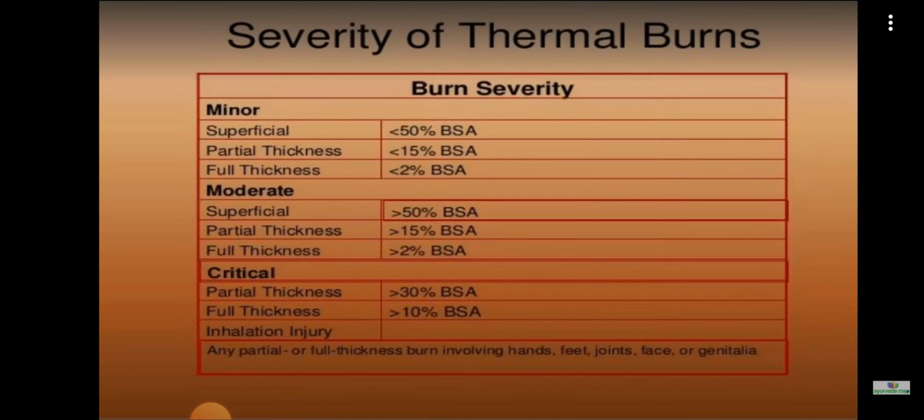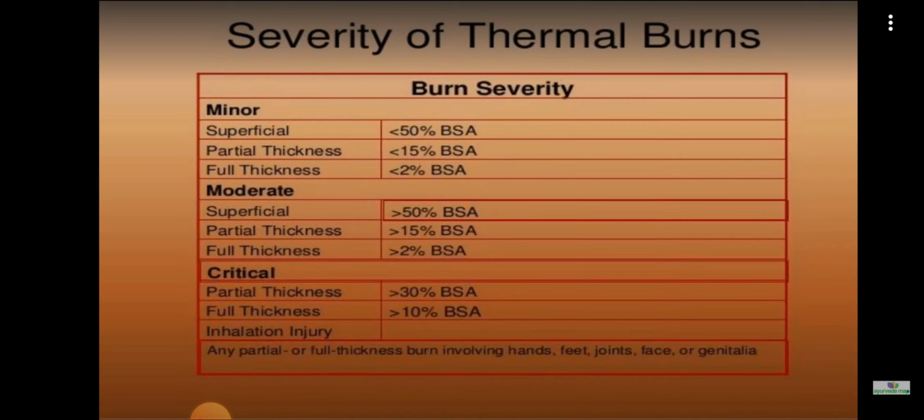Next is the moderate. Depending on the percentage of burns, the burn severity classification is done: mild, moderate, and major. On the basis of the percentage, we are classifying it under these headings. So we have seen mild. Next is moderate. A superficial burn greater than 50% of the body surface area, BSA, which indicates body surface area, comes under moderate. Similarly, partial thickness greater than 15% and full thickness greater than 2%. All those three come under moderate.